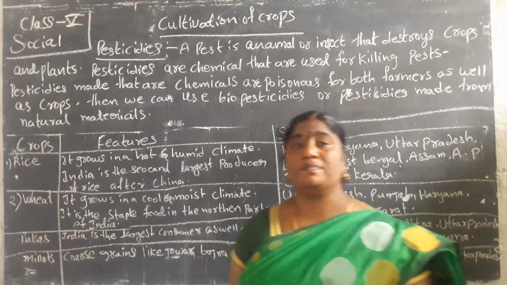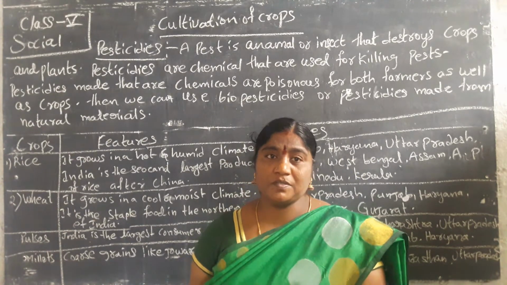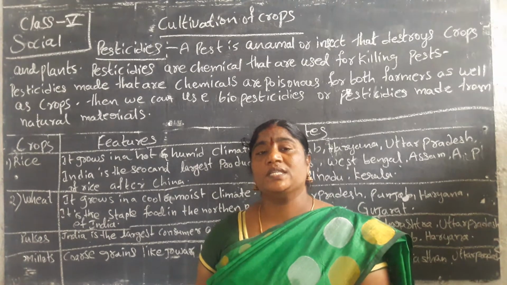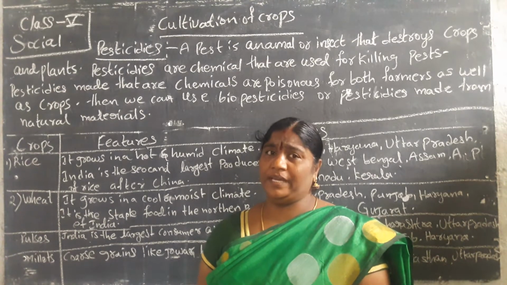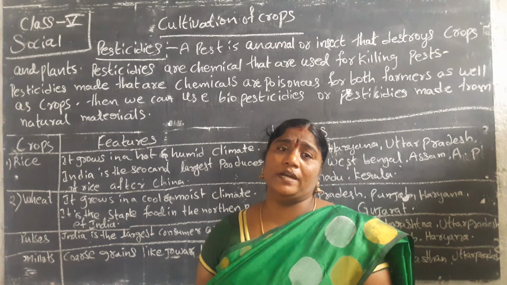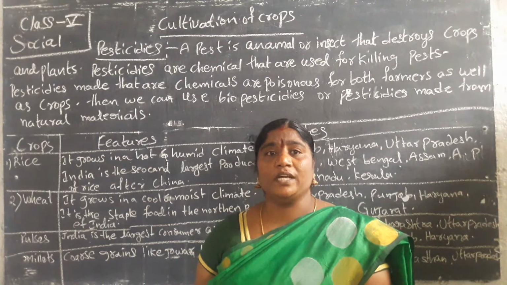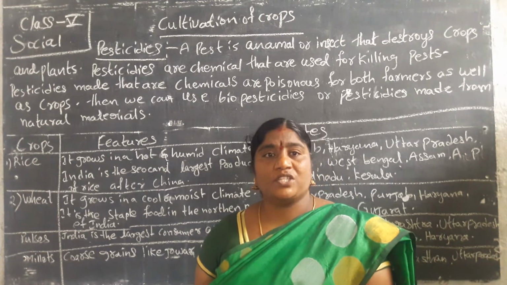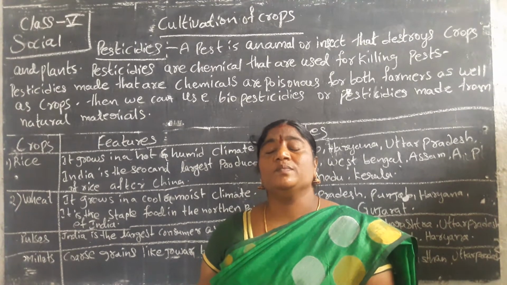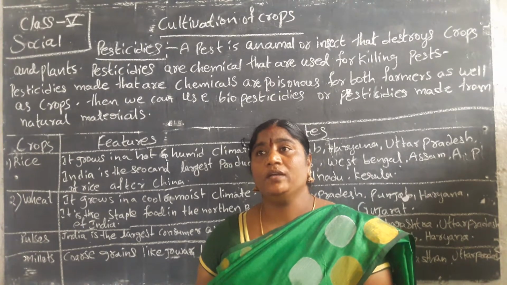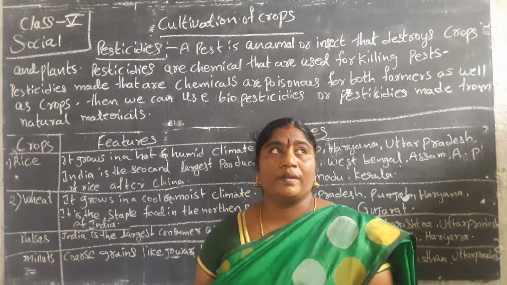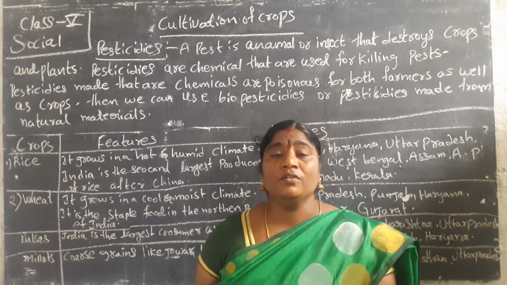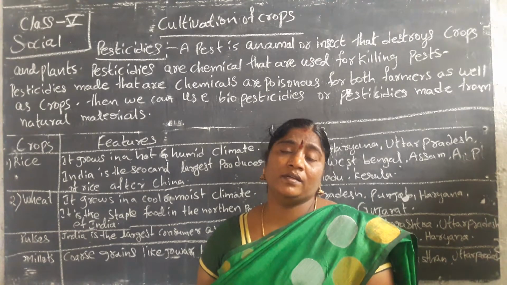Now we have learned about the steps of cultivation, how to protect the crops, and what pesticides we can use. Pesticides are of two types, natural and chemical. We prefer natural pesticides because chemical ones are harmful to farmers as well as crops. We can use biopesticides made from animal waste, cow dung, and plant waste like leaves, branches, and stems. We store them in one place and use them on crops to improve our cultivation.